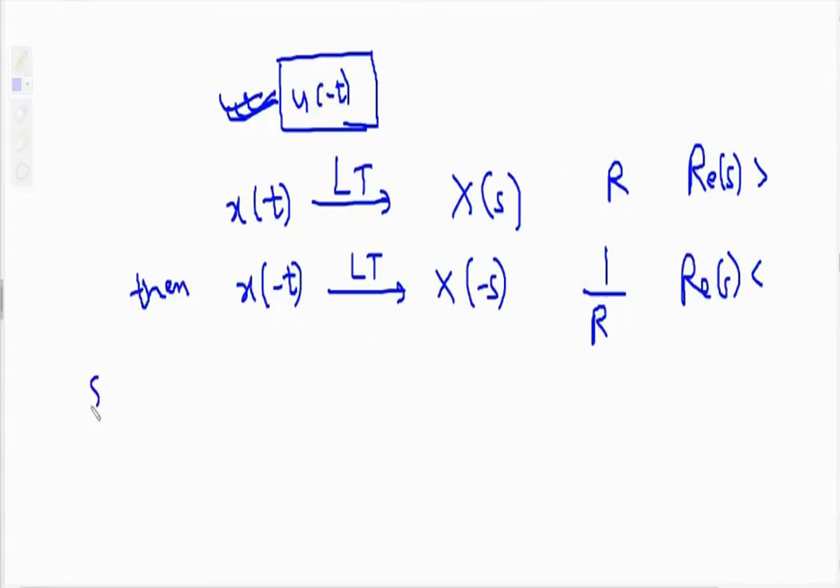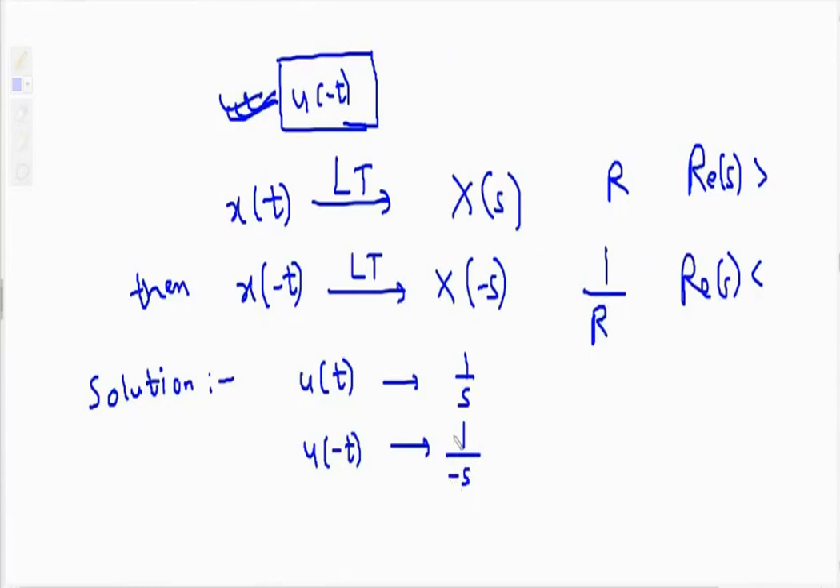Okay, solution. The question is: find the Laplace transform of u of minus t and sketch the ROC. We know that u of t has Laplace transform 1 by s. Then according to the time reversal property, I am changing t with minus t, so u of minus t has Laplace transform, I have to change s with minus s. So it becomes 1 upon minus s. This is how you can easily get the Laplace transform of u of minus t.